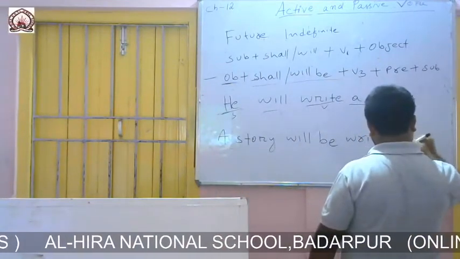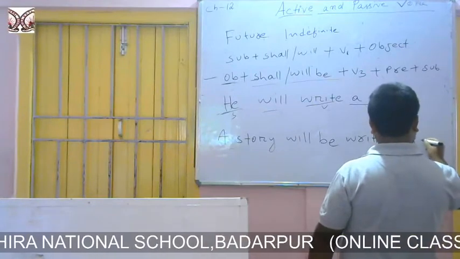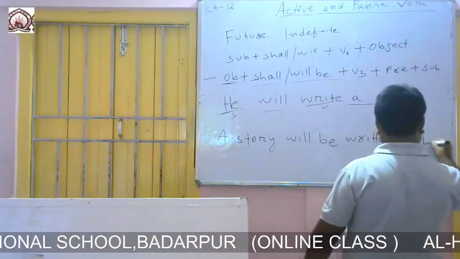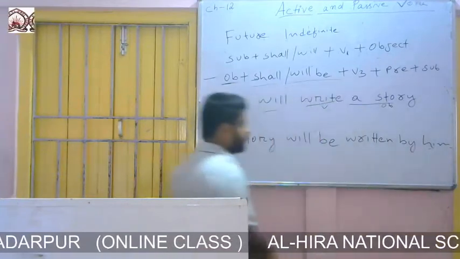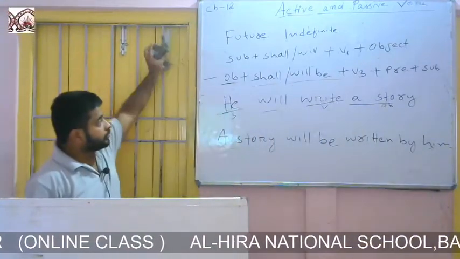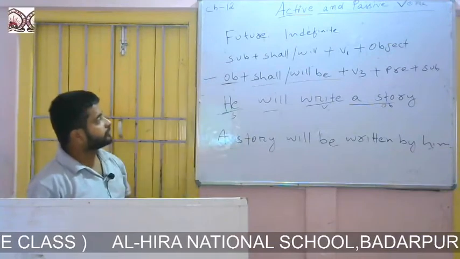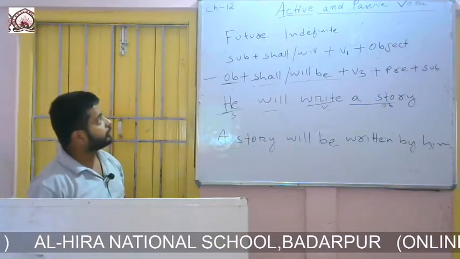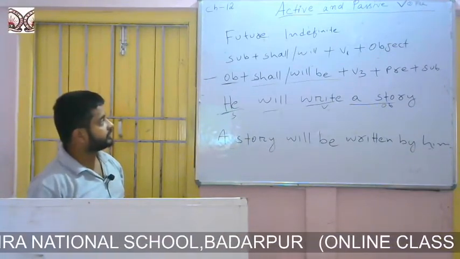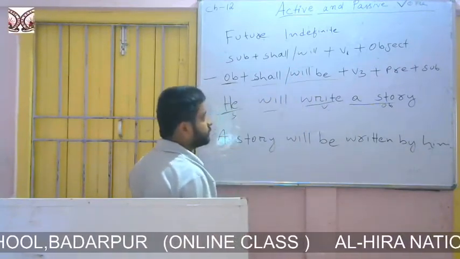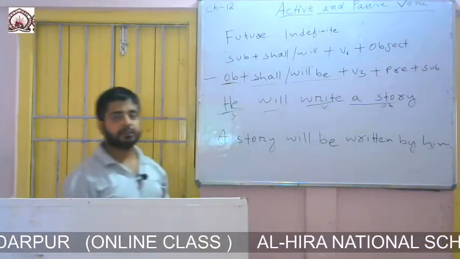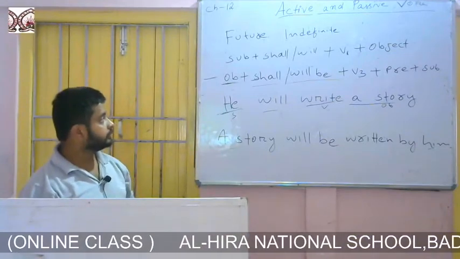Then we write the subject, so he will become him. A story will be written by him. So the formation of future indefinite passive is: object plus shall or will be plus third form of the verb plus preposition plus subject. So what will we do?